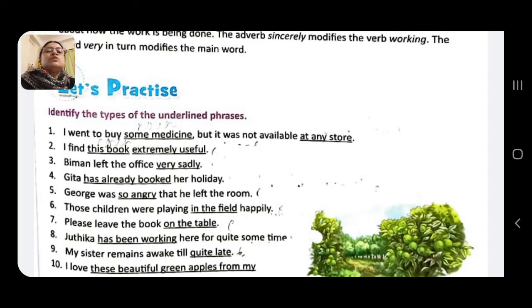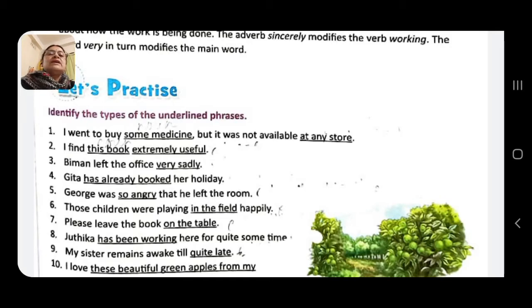I find this book extremely useful. This book I find. What I find? This book. So this is object, and as it is object, it will be noun phrase. And extremely useful. How is the book useful?